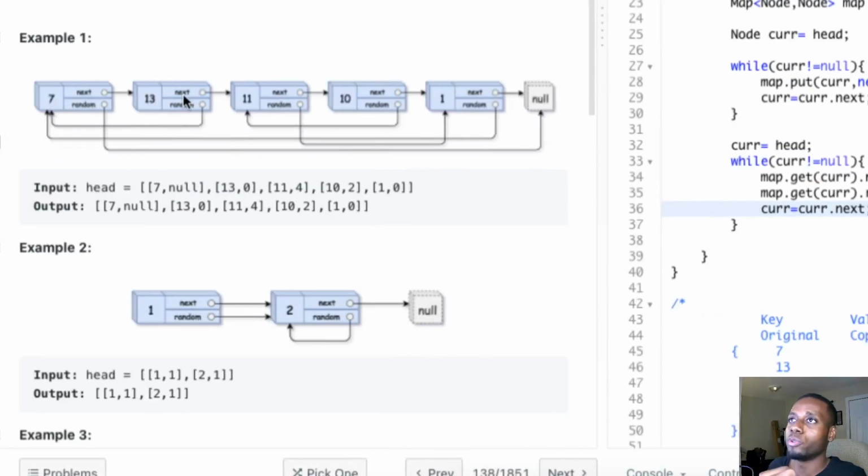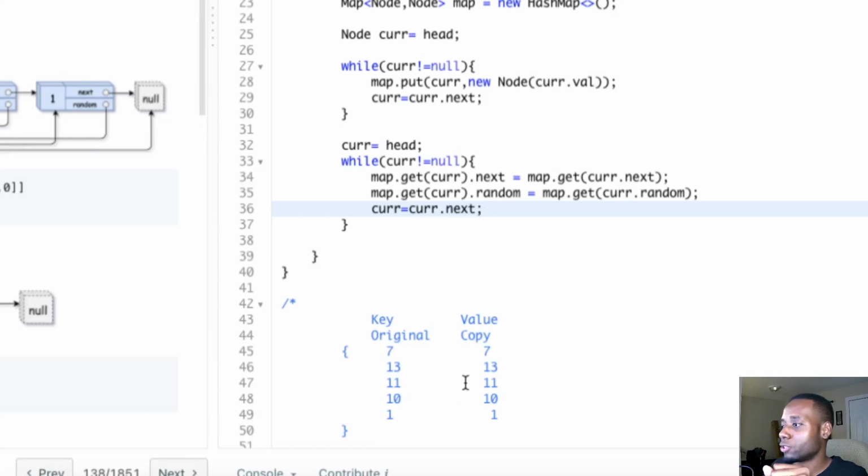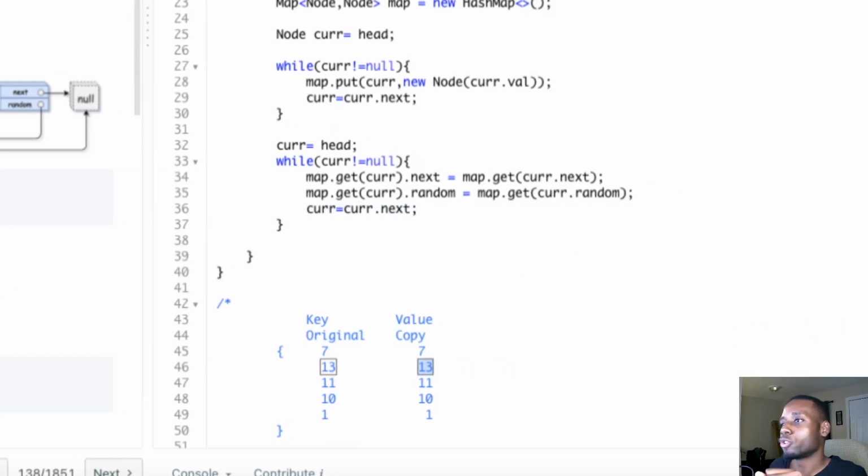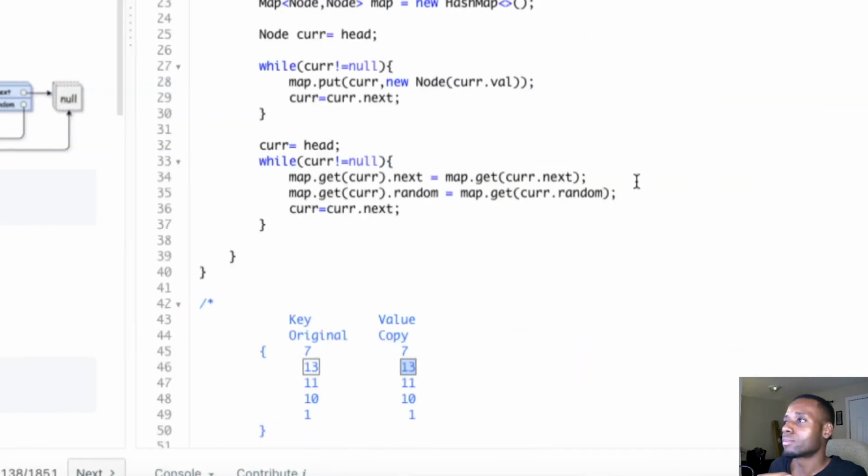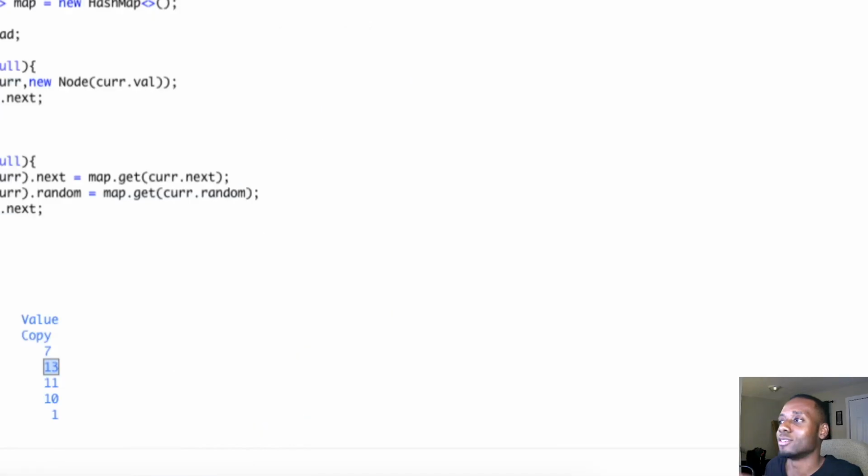So let's say we move forward. We're at 13. We do 13's copy's next pointer. So we do map.get(13), not this 13, but we want the copy of 13. Its next pointer should be pointing to 11, but not the actual 11, but 11's copy, guys. I keep saying it over and over again, make sure you understand, key concept.